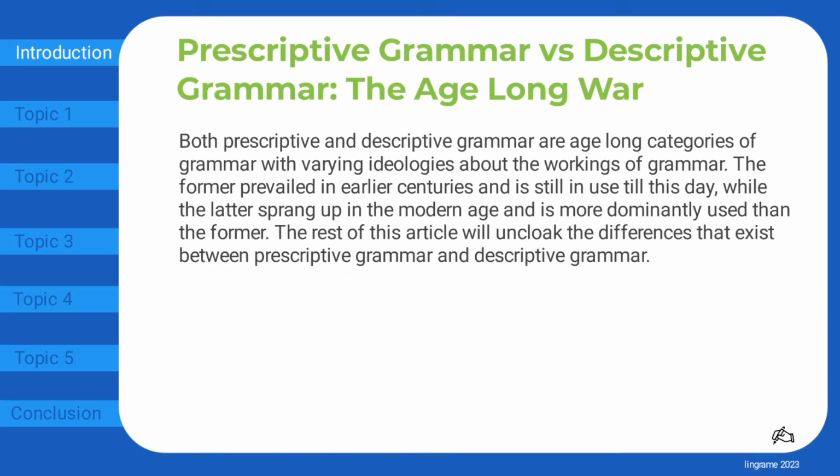Prescriptive grammar versus descriptive grammar, the age-long war. Both prescriptive and descriptive grammar are age-long categories of grammar with varying ideologies about the workings of grammar. The former prevailed in earlier centuries and is still in use till this day, while the latter sprang up in the modern age and is more dominantly used than the former. The rest of this article will uncloak the differences that exist between prescriptive grammar and descriptive grammar.